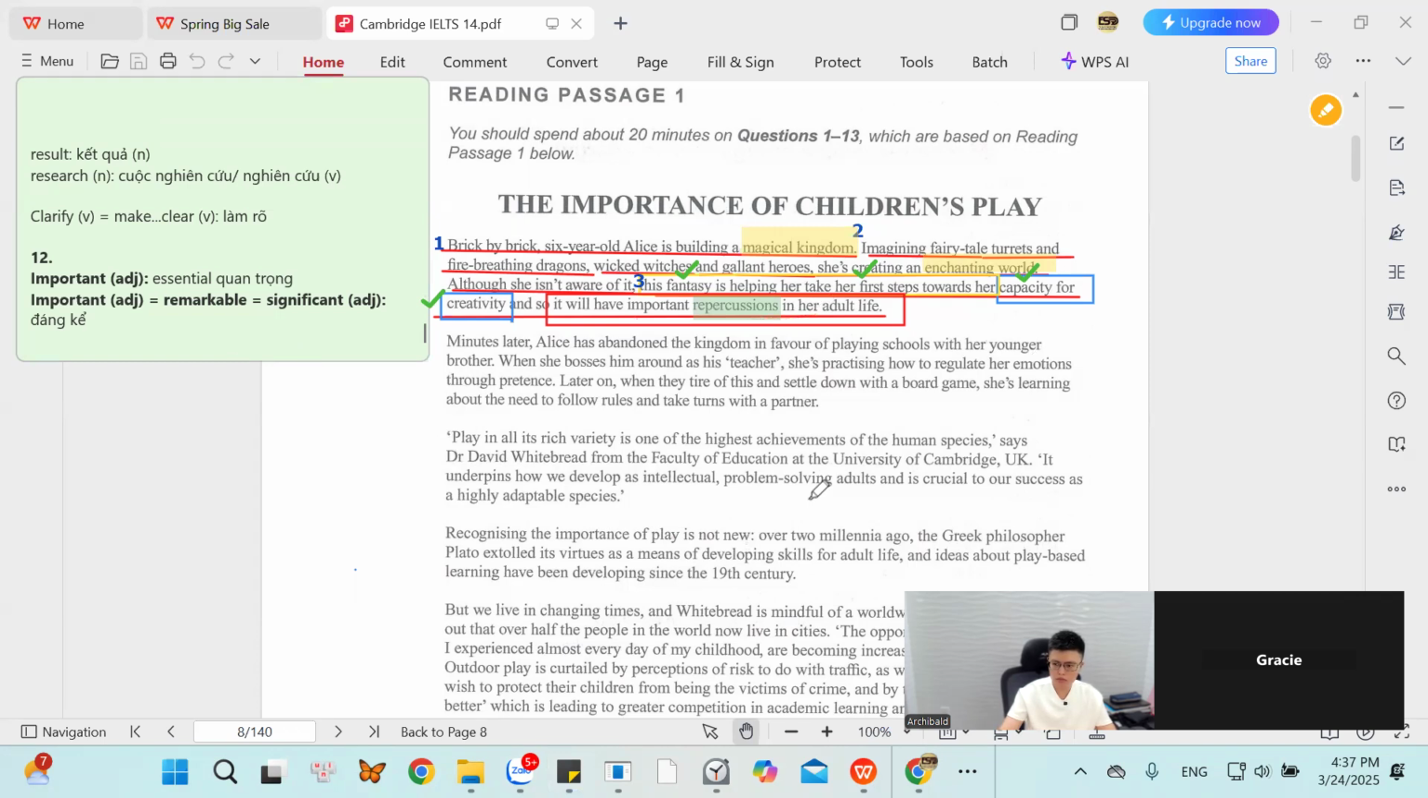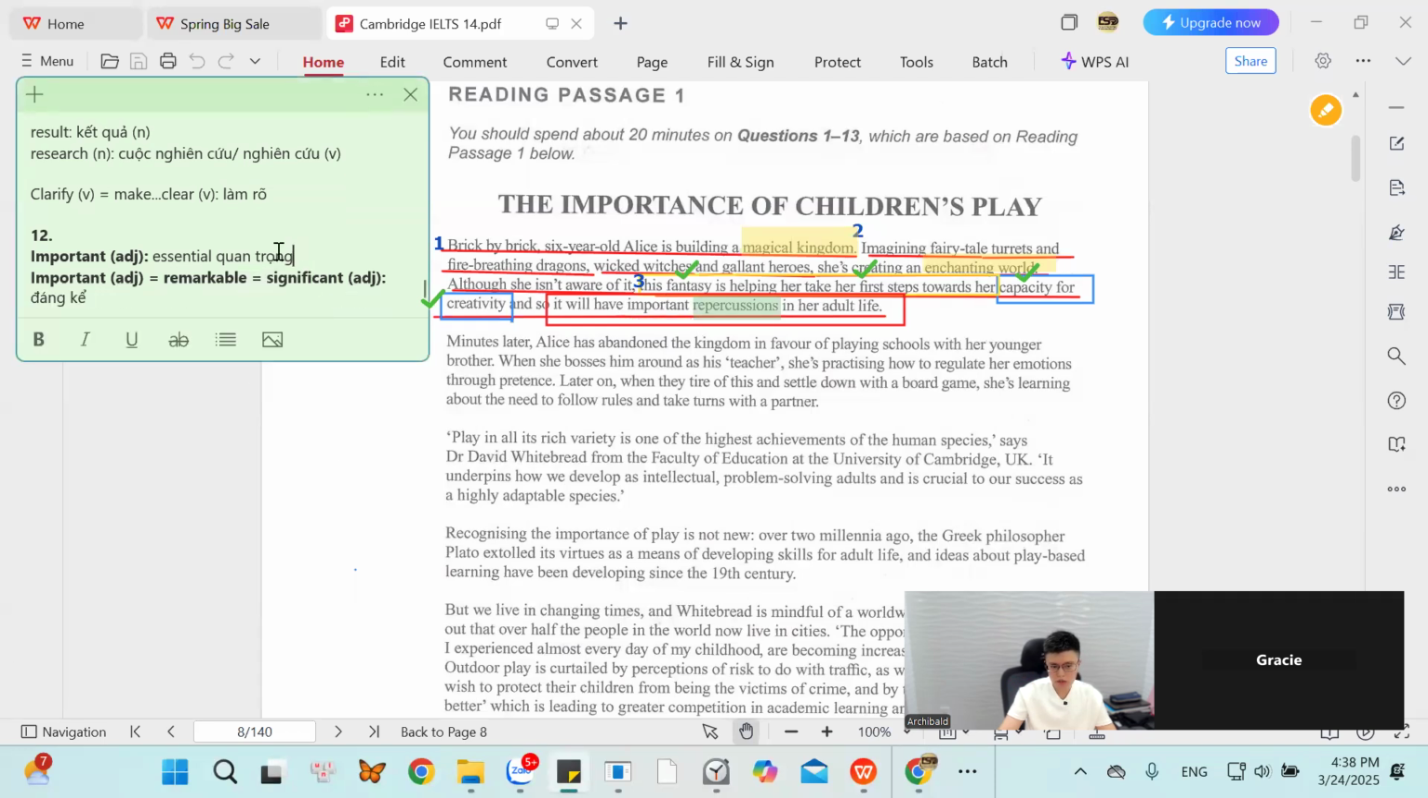So, it's imagination, the fantasy, the imagination, okay? Building, imagining, very good. So imagination will have strong bad effects on her adult life. Từ important nghĩa thứ nhất là quan trọng. Từ important trong cái trường hợp important repercussion có nghĩa là những cái sự ảnh hưởng tệ một cách mà trầm trọng. Như vậy khi dịch ra cái từ quan trọng nó sẽ dịch như thế này.